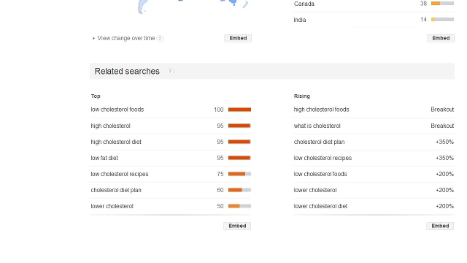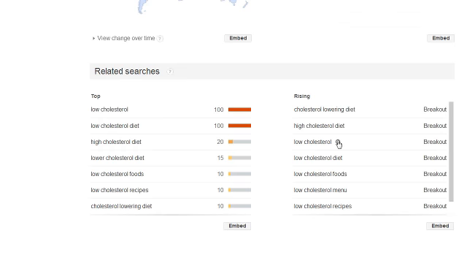Google Trends actually tells you what is increasing. So we can look further into cholesterol diet plans. If you click on this here, this will give you more keywords that are related to cholesterol diet plans.